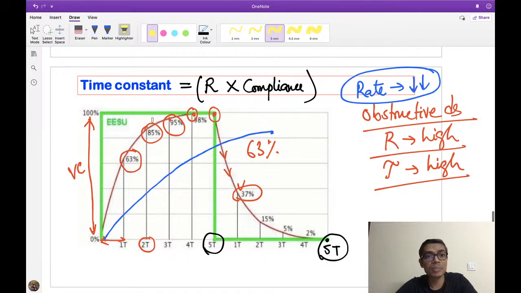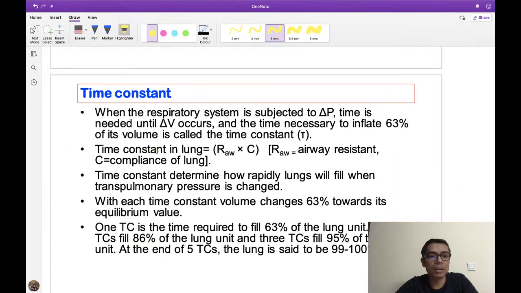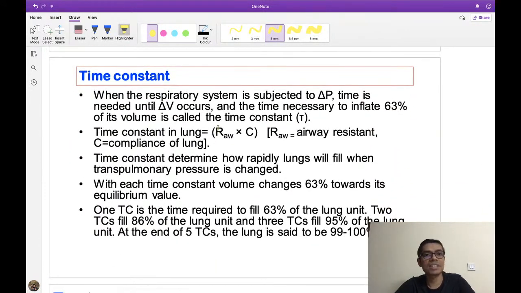Okay, so please remember, compliance is also high in emphysema patient because of rupture of the lung, but because of rupture of the lung, the total lung capacity also increases. That's why it takes huge time for complete filling of the lung, and it takes huge time for complete deflation of the lung. That's why the rate of breathing has to be lowered, right? So this is the concept of time constant.